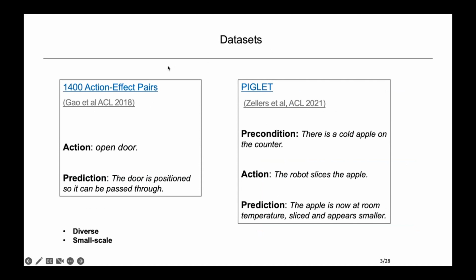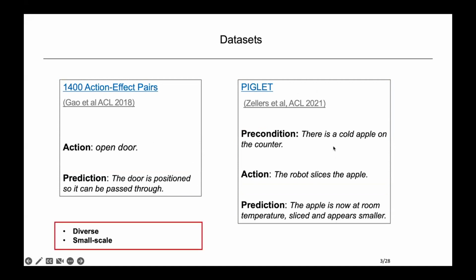In this paper, we look at the following two datasets. First is a dataset of 1,400 action-effect pairs, with effect descriptions for 140 actions. There are 10 effect annotations for each action. The description of the action is a verb-noun phrase, and the prediction is a sentence. Second, there is the PIGLeT dataset, which has 2,000 interactions: 500 for training, 500 for validation, and 1,000 for testing. In this example, both the condition and action description are provided in sentences, and the prediction is also a sentence.